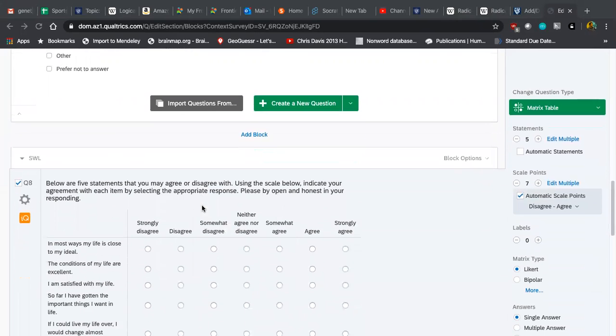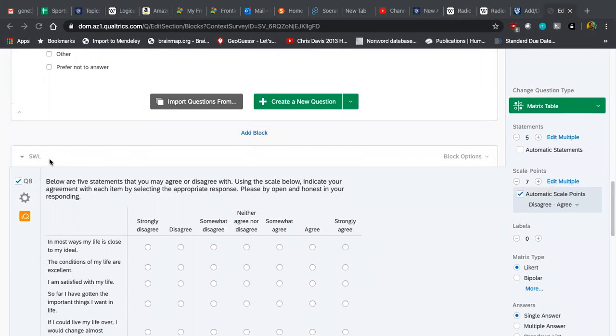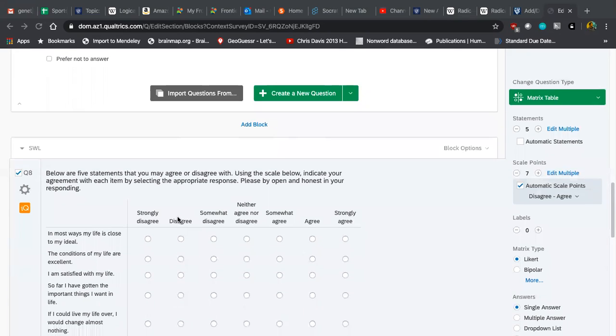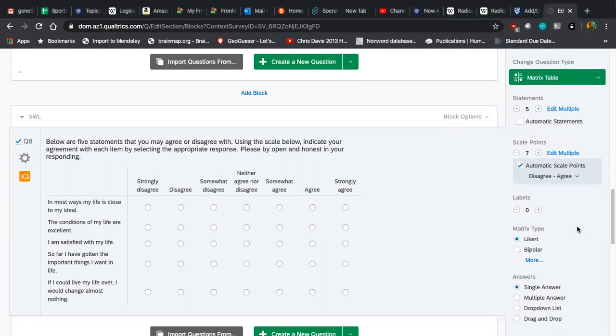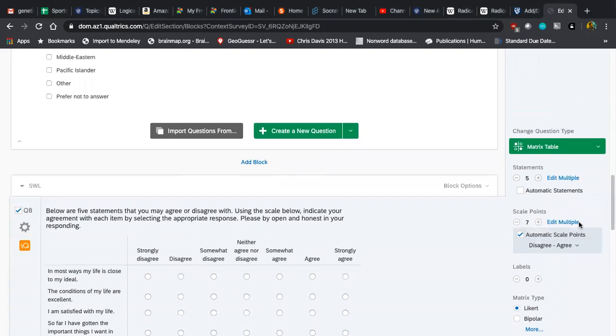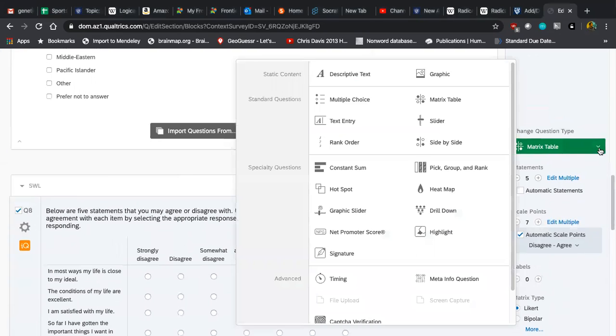I also added the subjective well-being scale, the satisfaction with life scale that every group is using. So that's one last thing that you have to type in yourself, but also to show an example of what each of your scales will actually look like. If you click on any question, this little box on the right shows you what type of question it is, and you can change it if you want to. But like I said, the matrix table works really well for these Likert scale type questions.